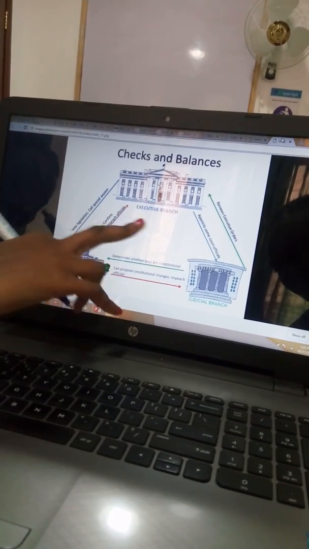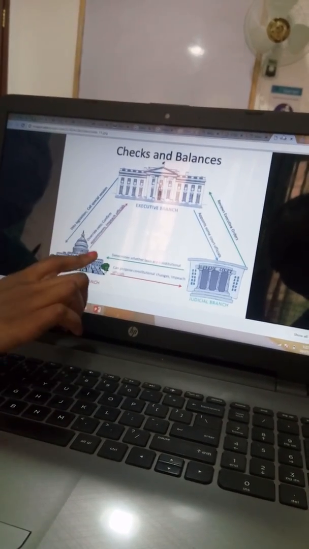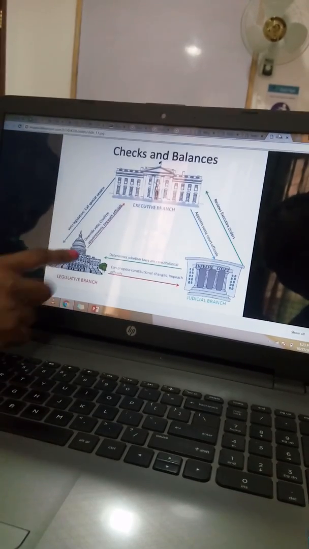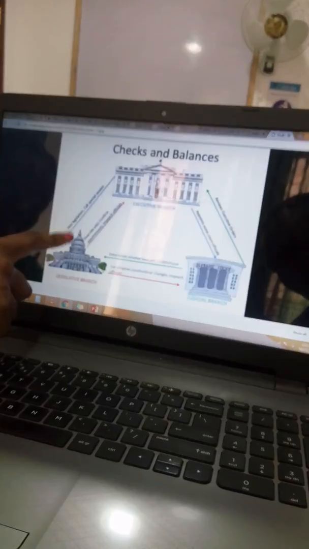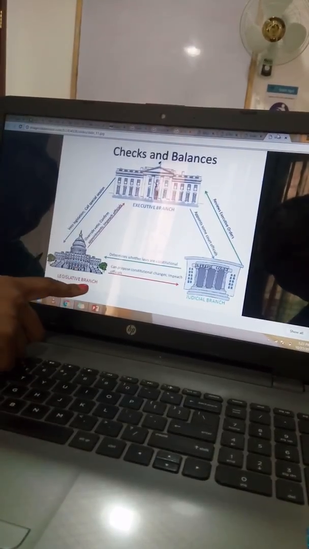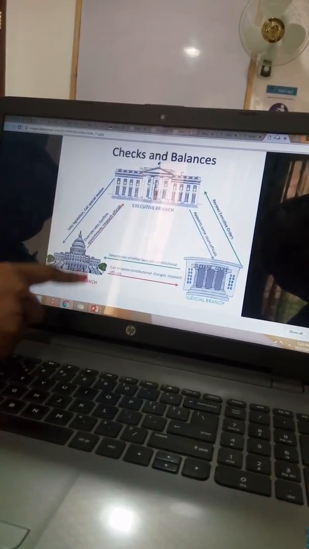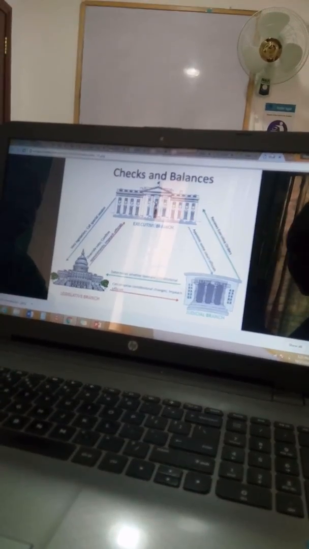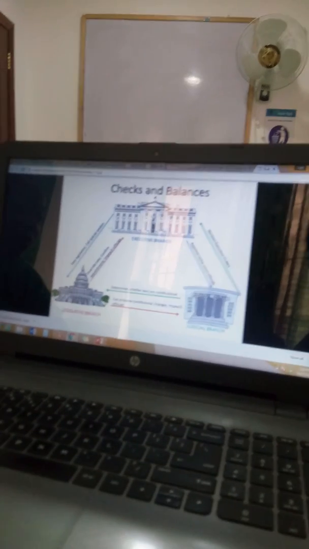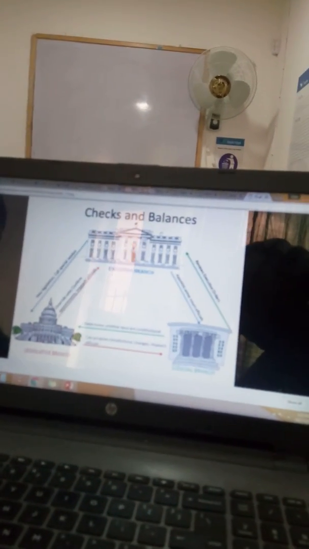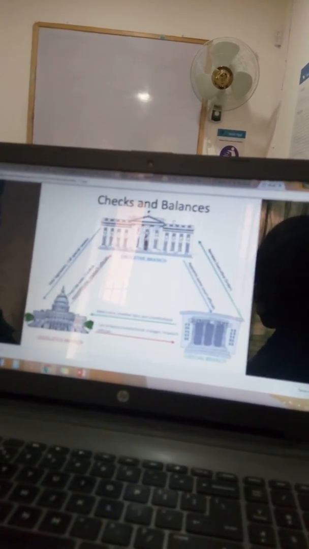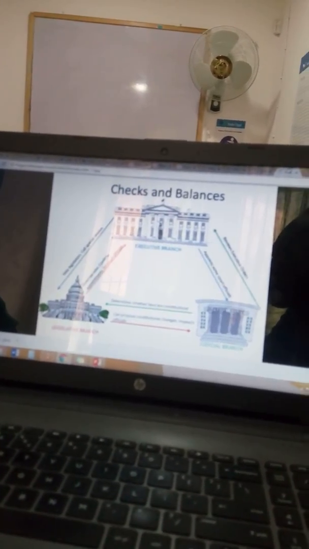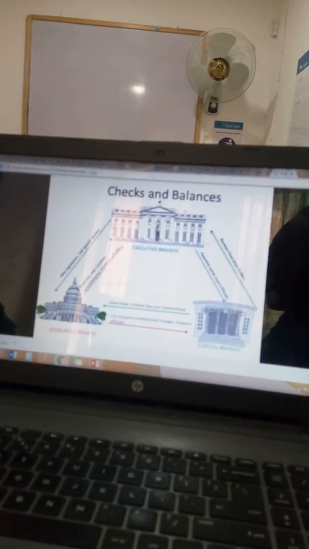So we have here the executive branch on one side, and the legislative and the judiciary branch on the other side. The executive branch is the one to select people for the judiciary branch. The president is the one to select the specific people that they want within it. He votes with the vice president. They vote for the people they want in there.